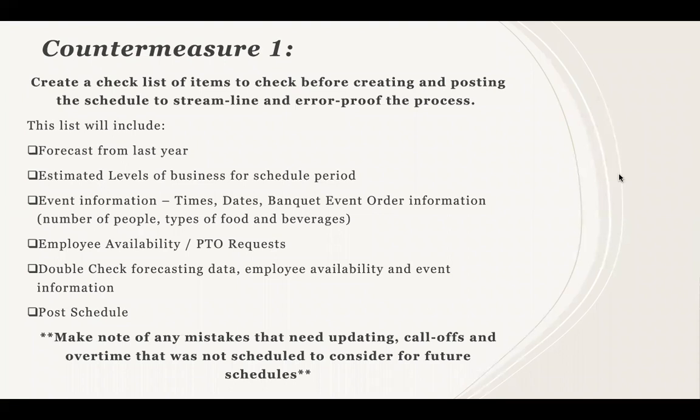So the list will include forecasting from last year, estimated levels of business for the current schedule period, event information, employee availability, PTO requests. Then we go back and we just make sure that we're double checking everything so that we make sure that the schedule is as accurate as possible with the information that we currently have. We'll go ahead and then post the schedule.